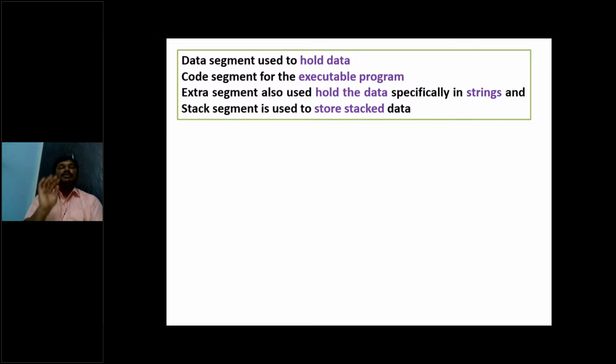So the data segment is used to hold the data, right? And the code segment is used to hold the executable program. And the extra segment is also used to hold data, specifically for strings. If you want to compare two strings, one string can be held by the data segment, another string can be held by the extra segment. That's why the extra segment is also called the extra data segment.